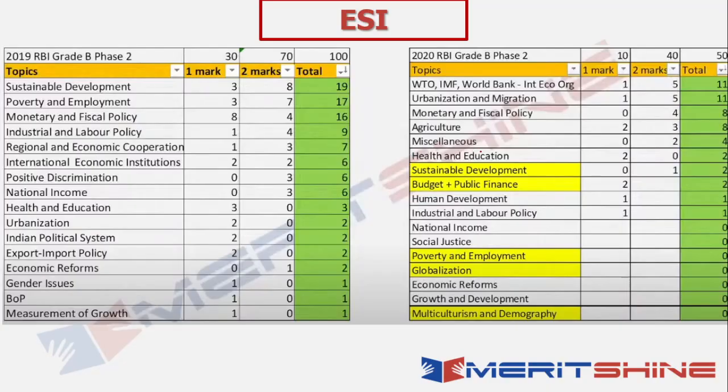So when I look at the spread in ESI here, the good point about the previous pattern was that you basically had around 30 and 70 marks for 1 markers and 2 markers, right? So there were a lot of topics that they could essentially cover.